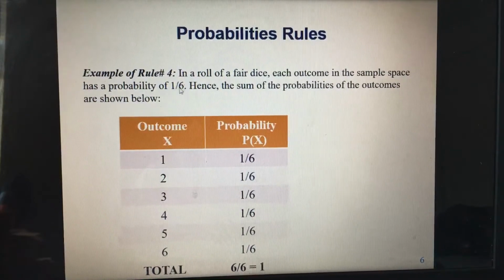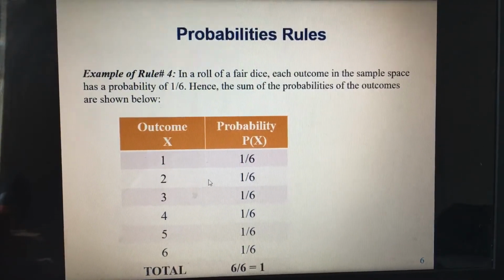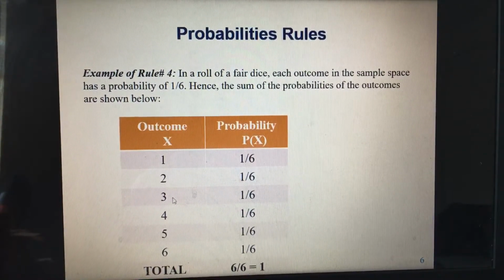Hence the sum of the probabilities of each of these: 1 has a probability of 1/6, the number 2 showing up has a probability of 1/6, the number 3 showing up has a probability of 1/6, all the way to the last number, all of them have the probability of 1/6.